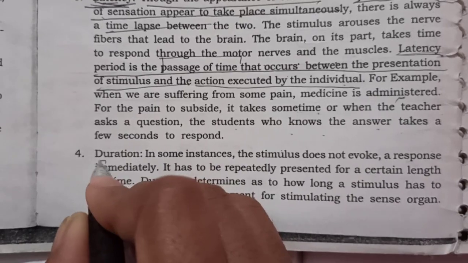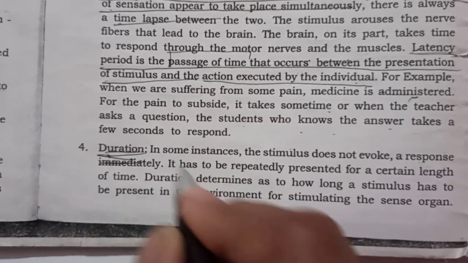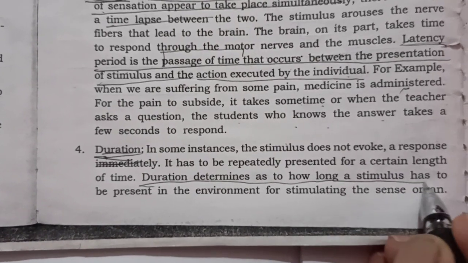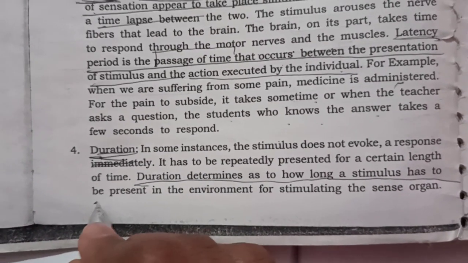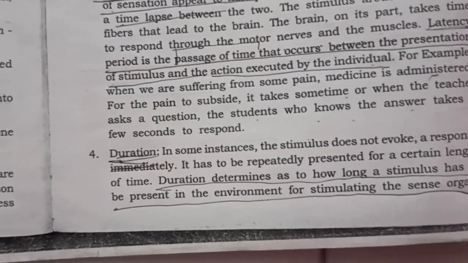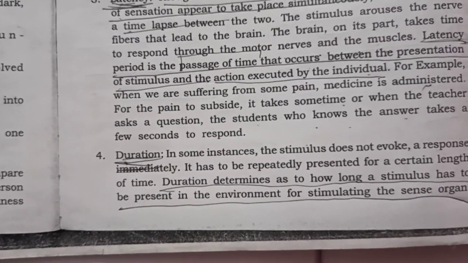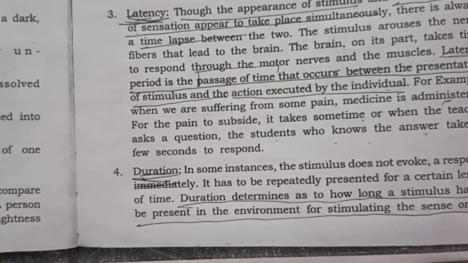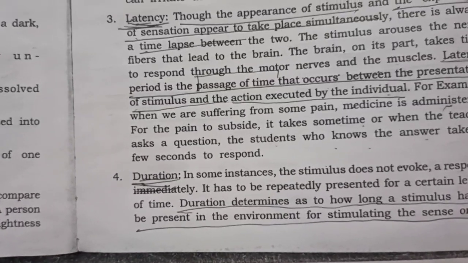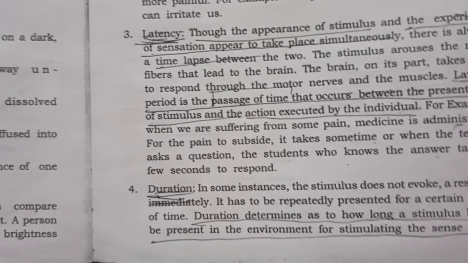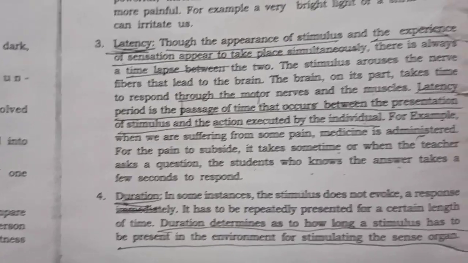So the fourth characteristic is duration, and duration determines how long a stimulus has to be present in the environment for stimulating the sense organ. So duration is how long the stimulus should be present there to evoke your sense, to make your sense organ active to sense that stimulus. So that is called duration.